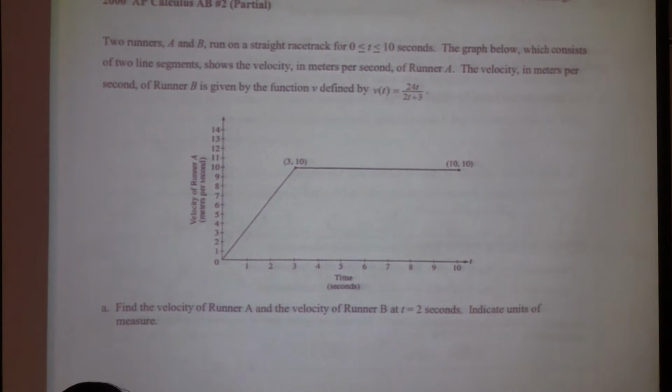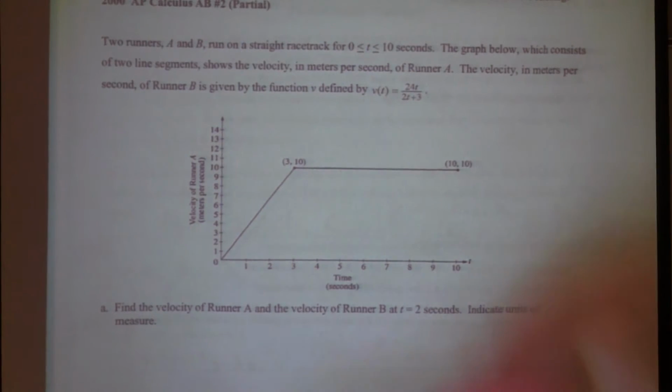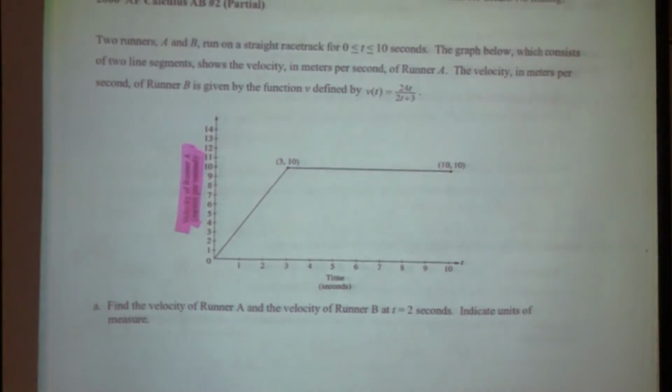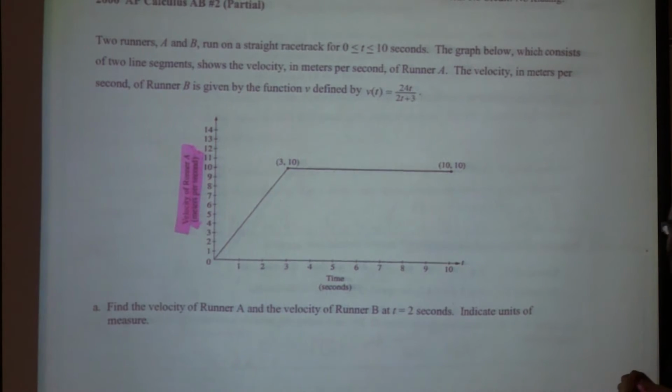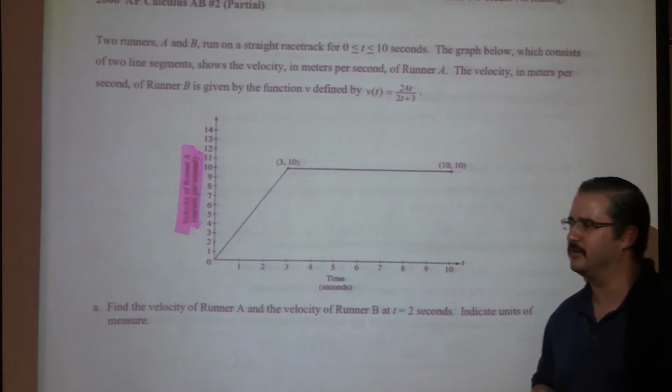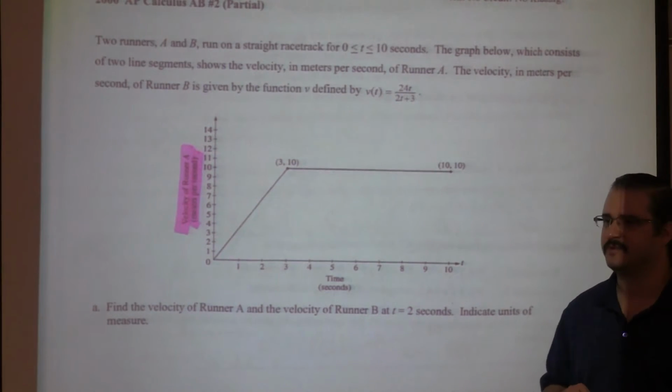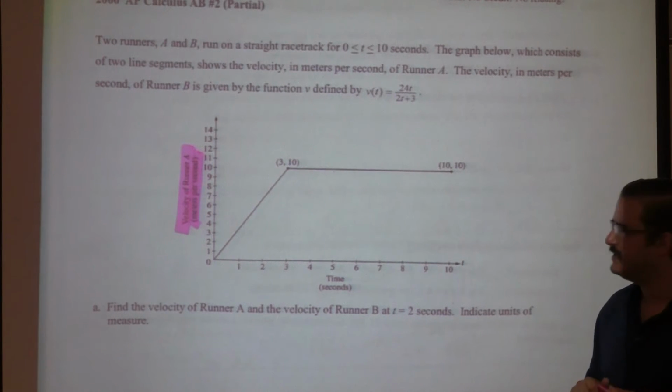It says two runners, A and B, run on a straight racetrack for 0 to 10 seconds. The graph below consists of two line segments showing velocity in meters per second of runner A. So this is only the graph of runner A's velocity. It tells us the direction he's moving and the rate at which he's moving. Is he moving to the right or to the left? He's moving to the right.